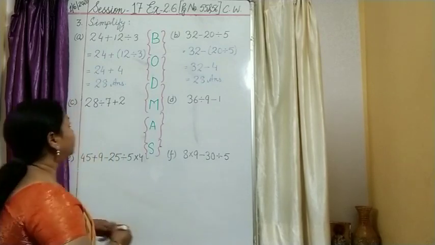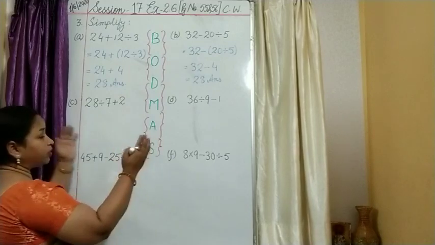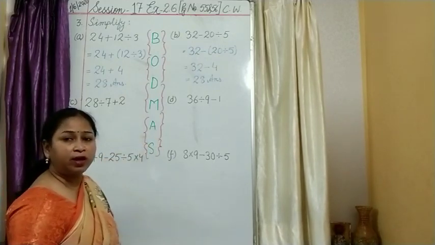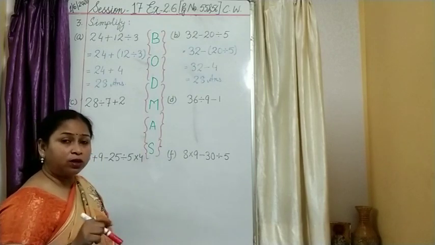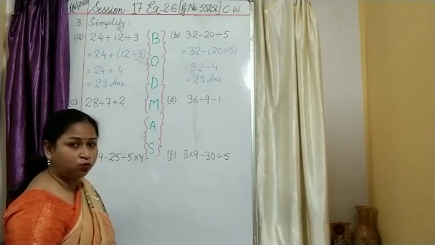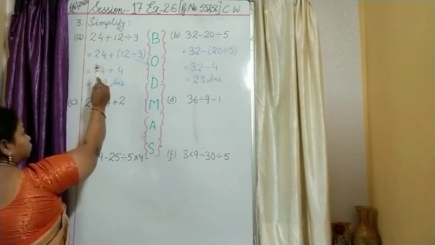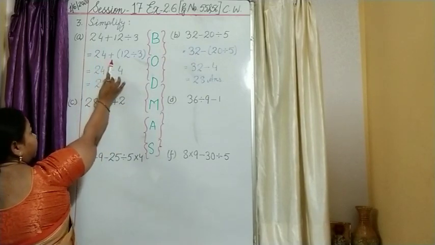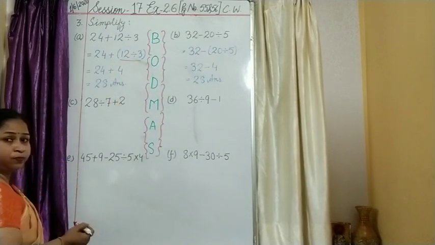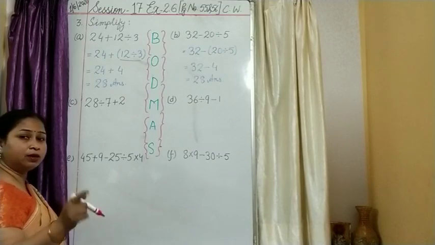Okay. As you can see here, 12 divided by 3. Now what I have done, I have taken 12 and 3 together in a bracket. Why have I taken the bracket, children? In order to focus or concentrate on the operation which we have to do first. So I rewrote the question over here. You have to rewrite the question: 24 plus 12 divided by 3. 12 divided by 3 I have taken in a bracket, so that I should know that I have to operate the division first.